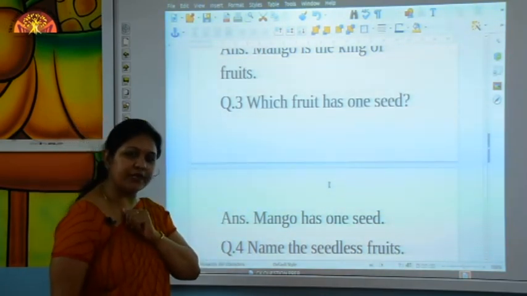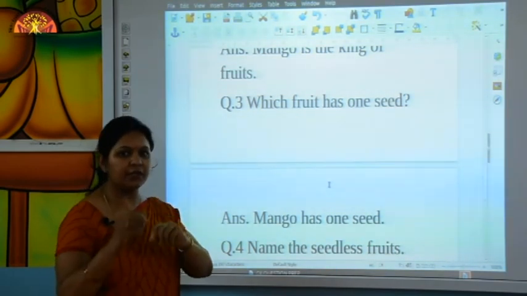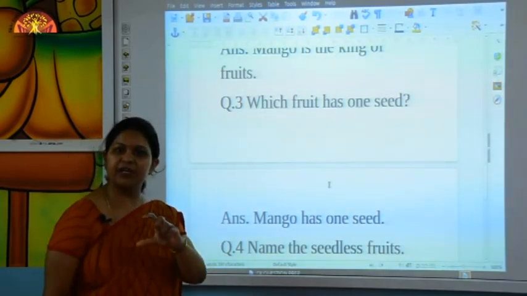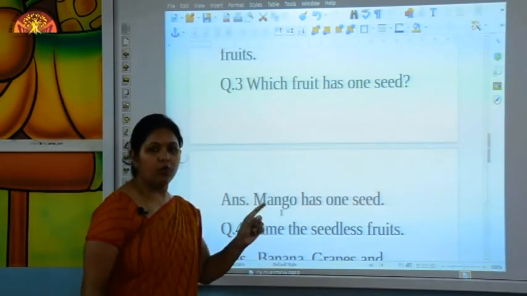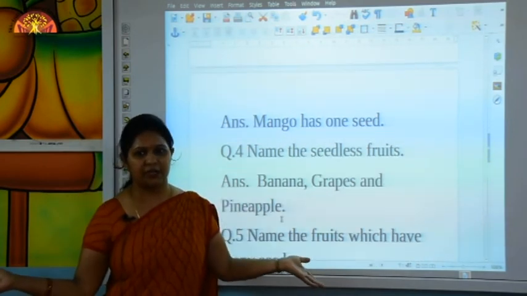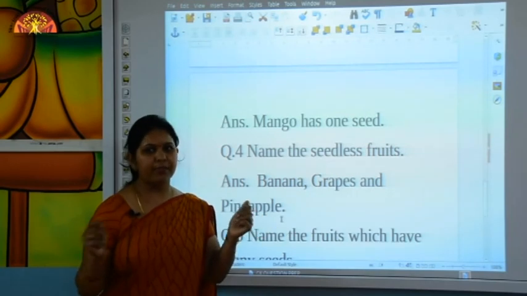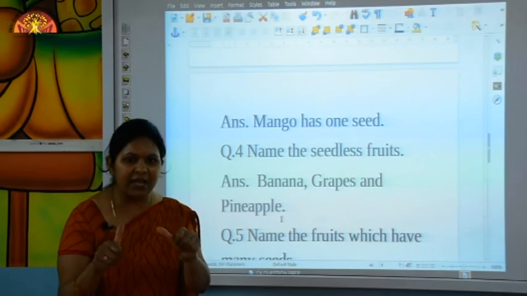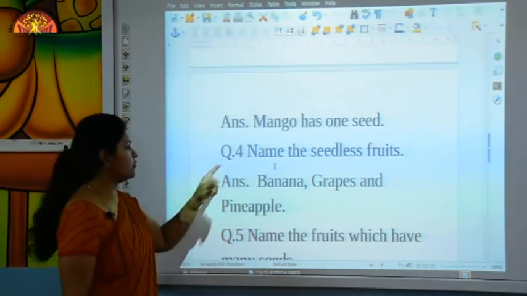So kids, do you understand what is the meaning of seed? When we eat some fruit, there is some seed there. Some fruits have 1 seed, right? Like mango. Some fruits have many seeds, right? Like watermelon, papaya. Understand? Some fruits have no seeds at all, like banana. Very good student.